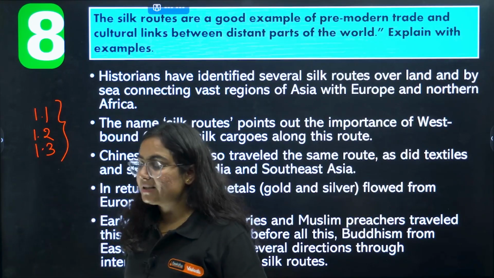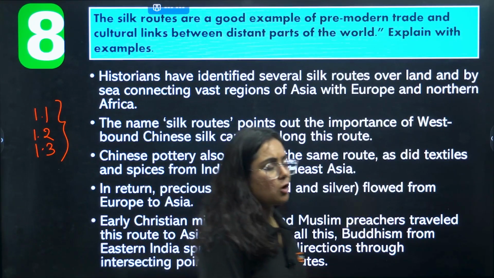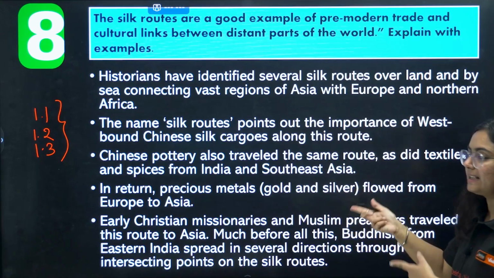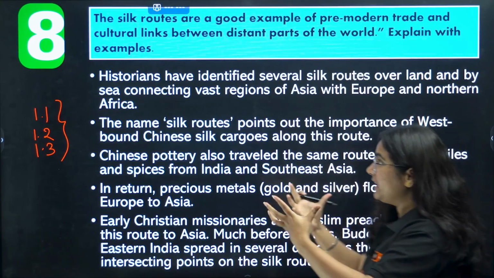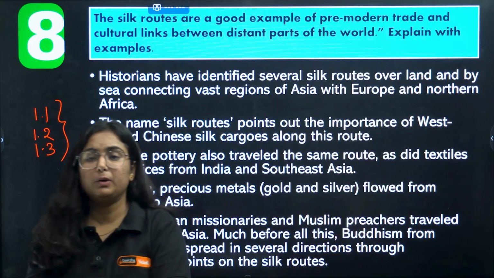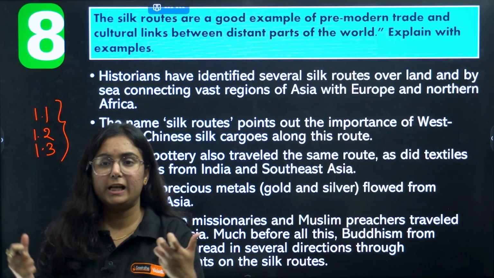Some important topics are there from this chapter, and we are going to talk about the first important question: the Silk Routes are a good example of pre-modern trade and cultural links between different parts of the world. Explain with the help of examples.